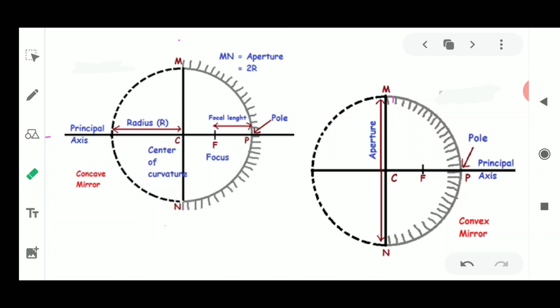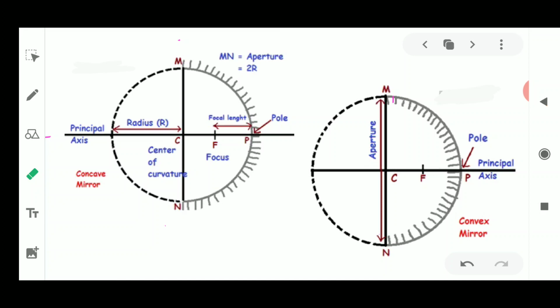Now the convex mirror is also used in various places. This convex mirror can see in a very diverged form, meaning light can be diverged from one place to another, and it gives us a broader area of view. That is why the convex mirror is used as a rear view mirror in automobiles. This has a utility because we need to see the backside traffic, and if we are not able to see it, accidents could happen. So the convex mirror is always utilized as the rear view mirror.